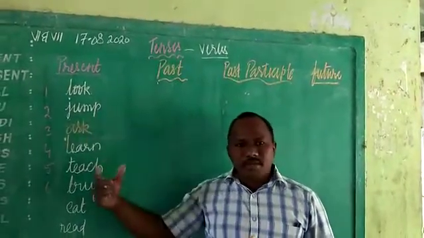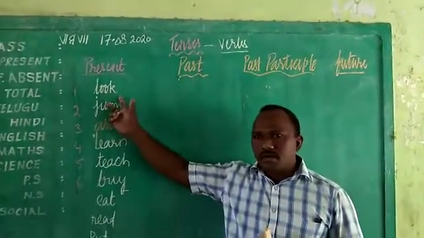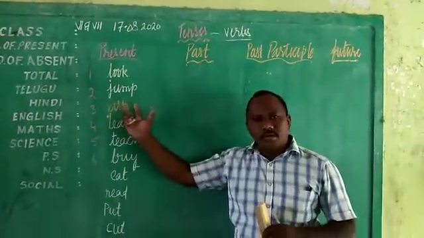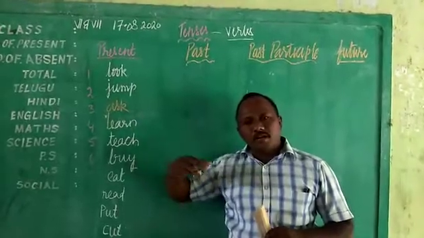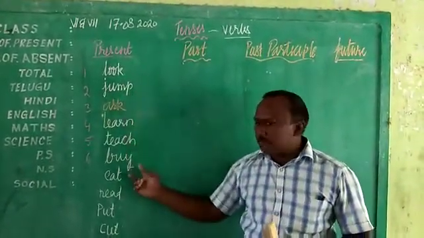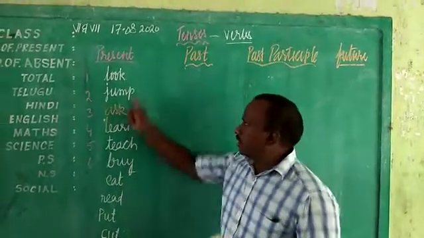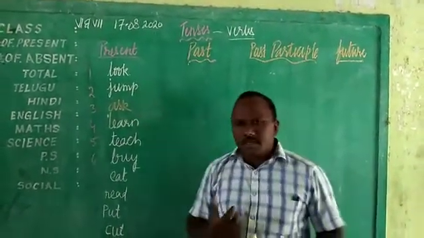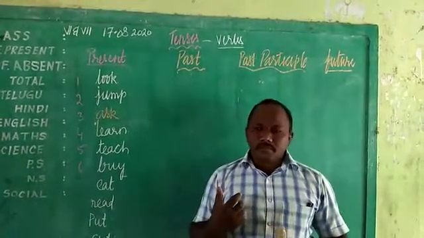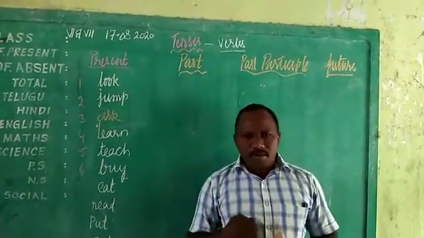Verbs are of number of types, children. If you learn verbs, every day if you can learn 5 to 10 verbs, you can learn very good English. Okay, so let's go back. We have some verbs on the blackboard. Okay, if you can see it here, we have some verbs. In the previous class, already I had taught you about regular and irregular.